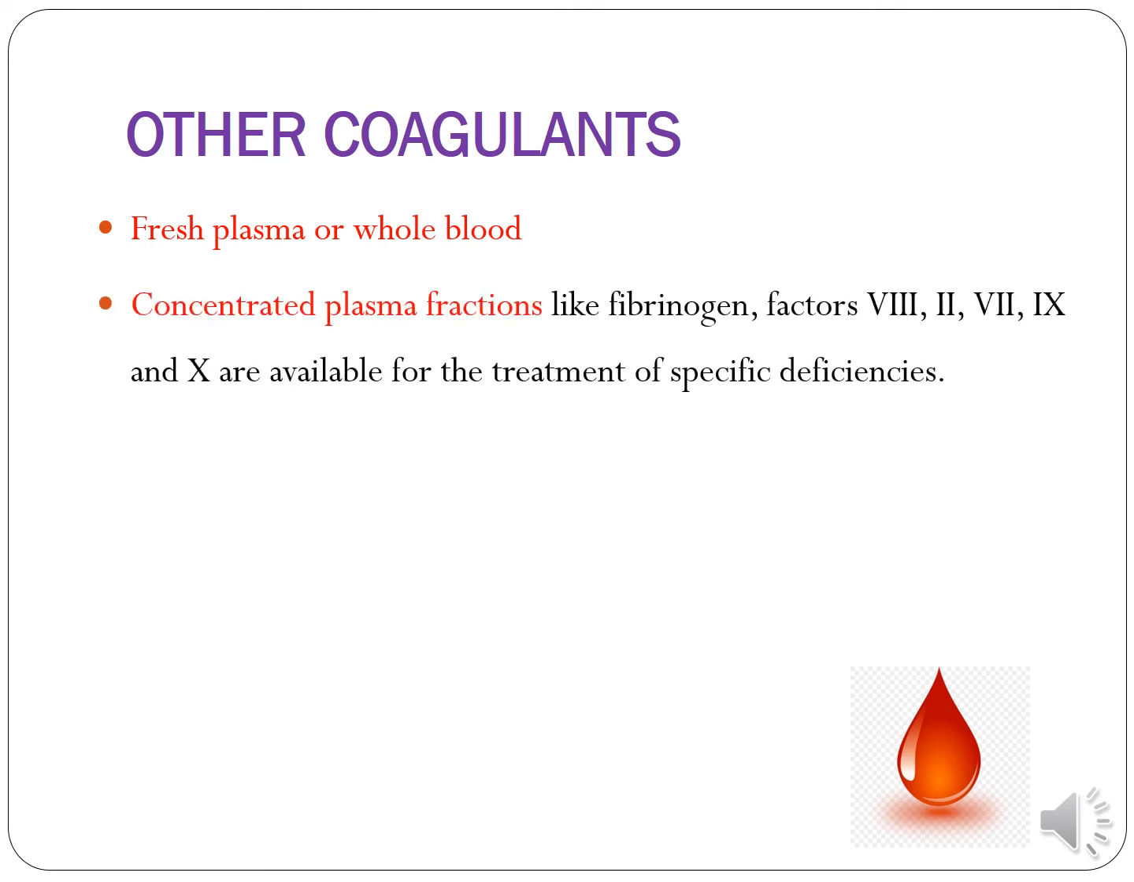Then concentrated plasma fractions like fibrinogen, factor 8, 2nd, 7th, 9th and 10th are available for the treatment of specific deficiency. Suppose we have a deficiency of factor 2. In such a case we'll give the concentrated plasma fraction to treat that deficiency and ultimately to promote the process of coagulation.